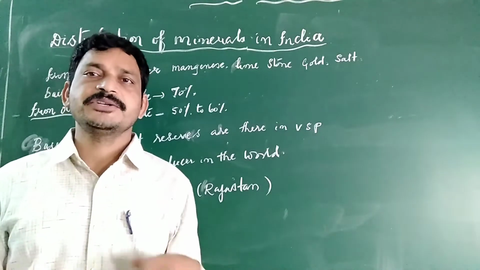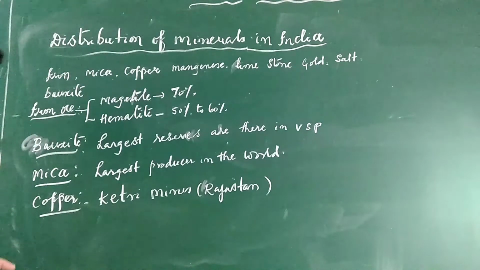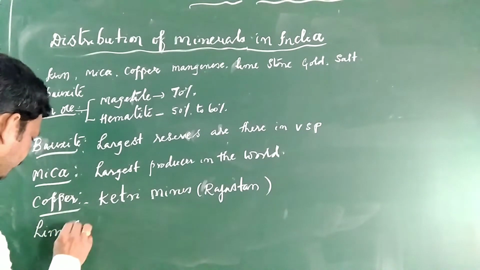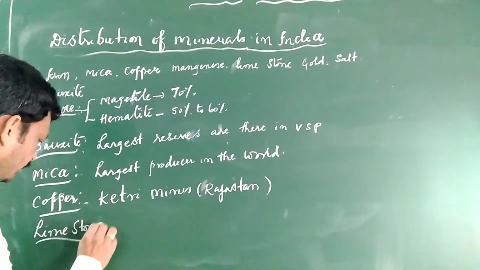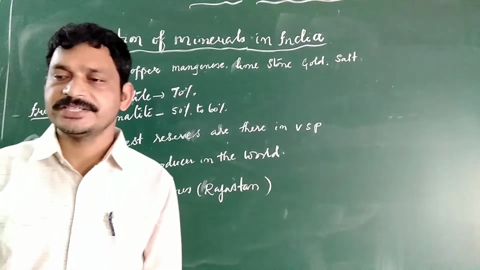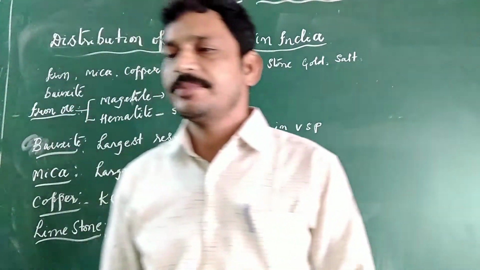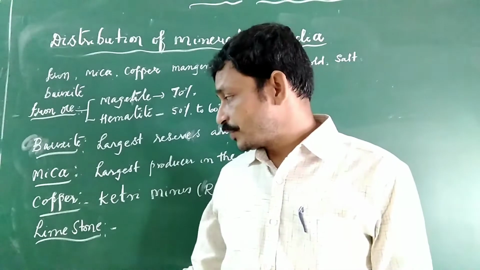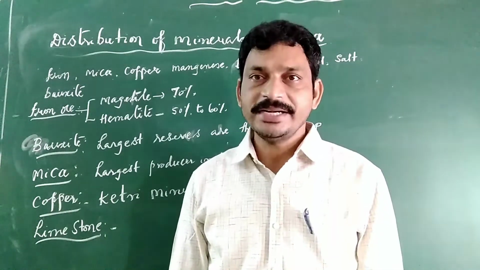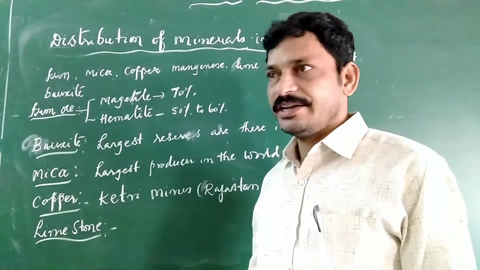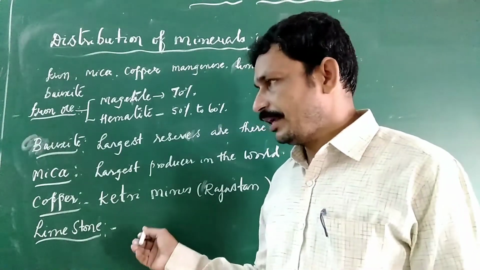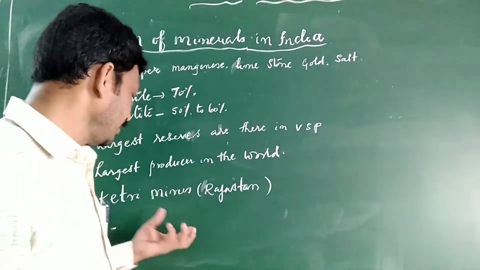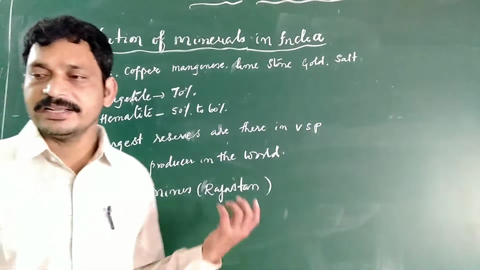Now going to discuss the use of minerals. Then limestone, one more, is also the most important mineral for the cement industry. Limestone is produced in Bihar, Jharkhand, Odisha, Madhya Pradesh, Chhattisgarh, and Tamil Nadu also produces more. It is the raw material for the cement industry, and the first cement factory was established in 1904 based on the availability of limestone in that particular state.